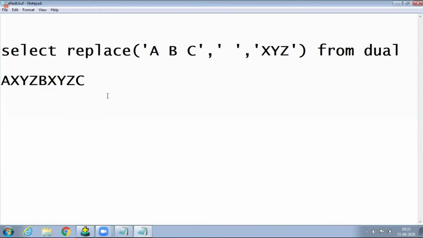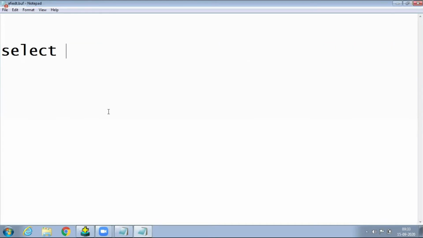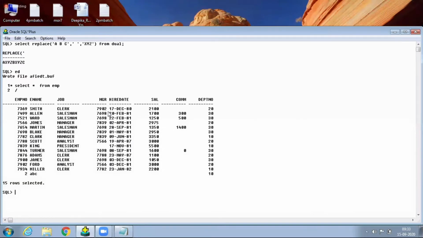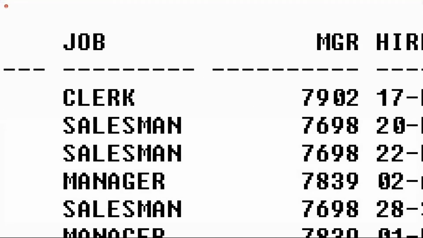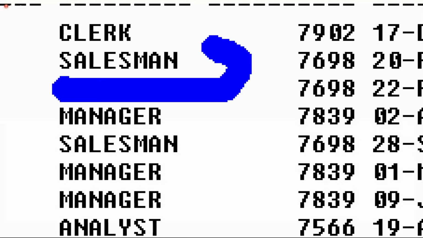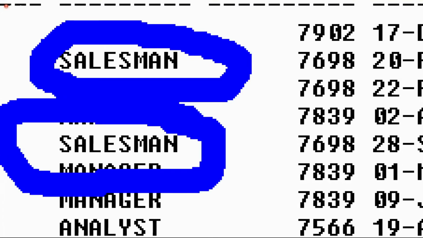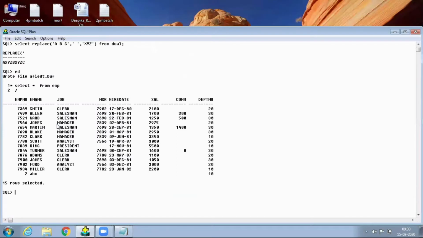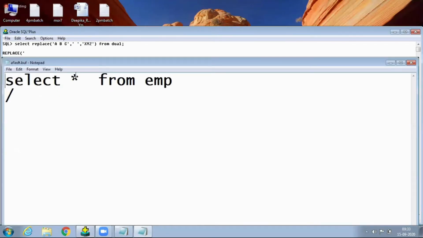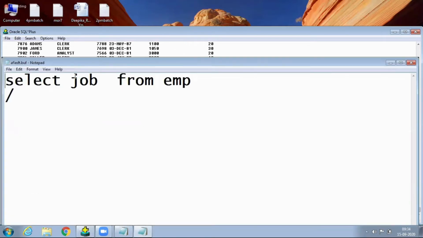Next, replacing a string by string. How, I am telling: string by string means a table column, I am telling better. Suppose select star from EMP is a table. In this table, first observe here, job is a column, for example. In this job column, salesman is a string, for example. Salesman means actually marketing persons. That's why in place of the salesman string, I want to replace it with marketing. Possible or not? Yes, possible. Suppose here, just for checking purpose, an existing column. Then I am using replace here, just imagine it like this.